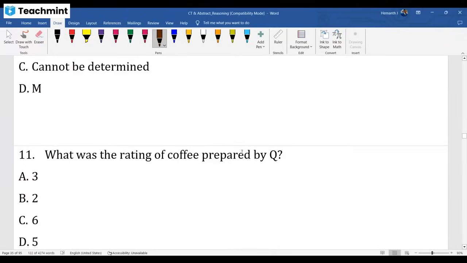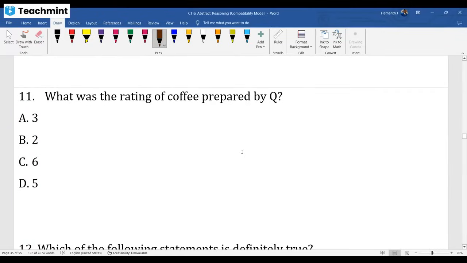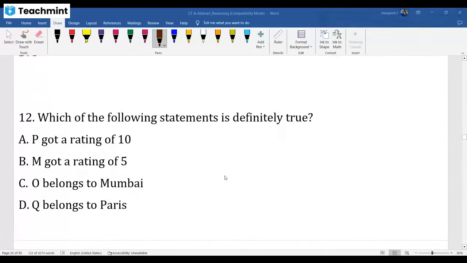Next one. Q rating is what? Q will be 3. Then O will be 6. Right. Next one. Which of the following statements is true? Definitely true, which one? O belongs to Mumbai, Paris we don't know.